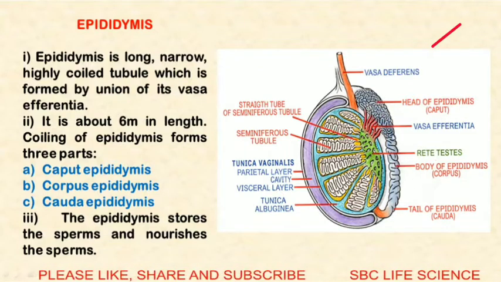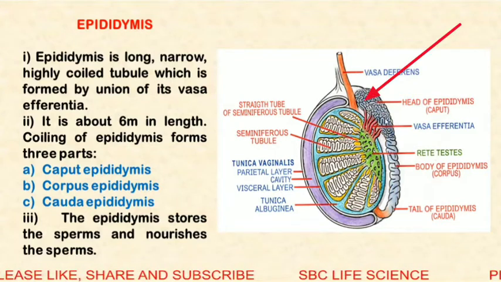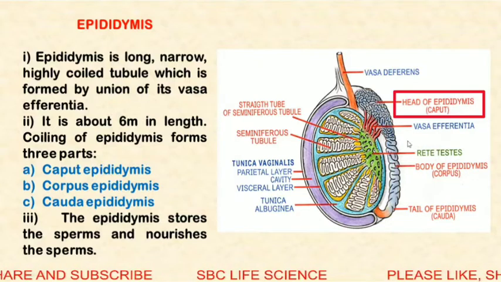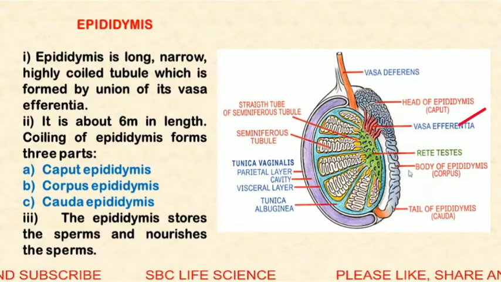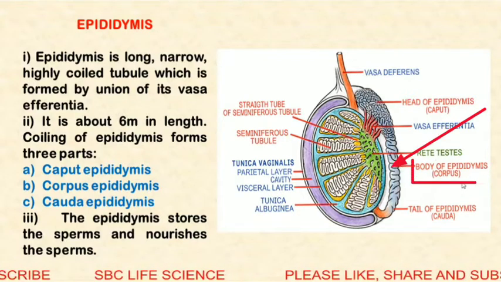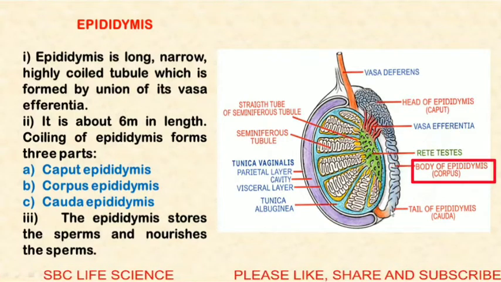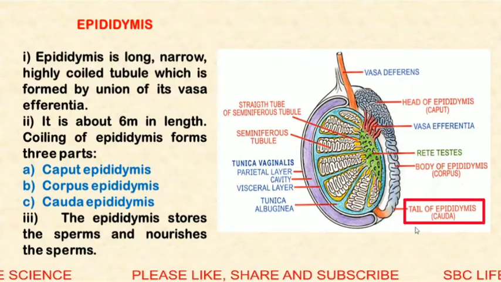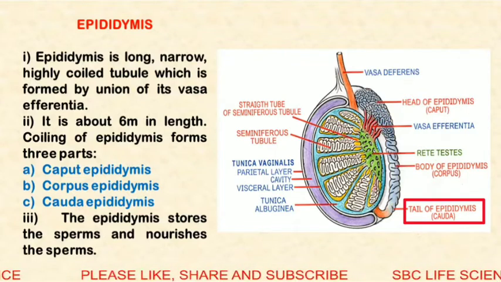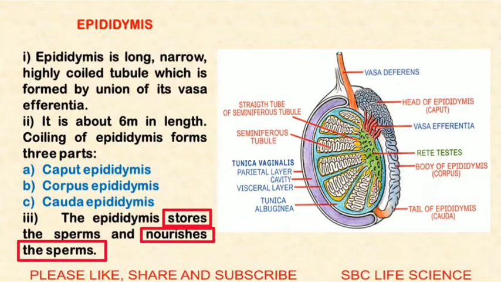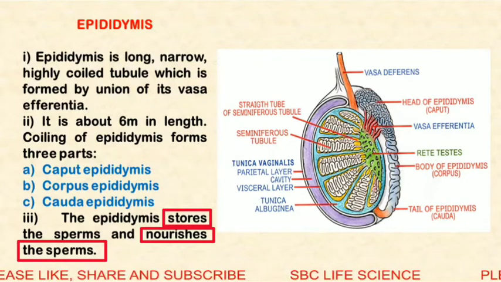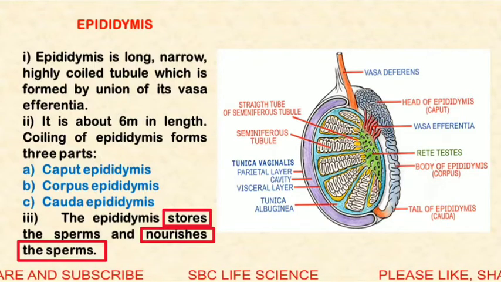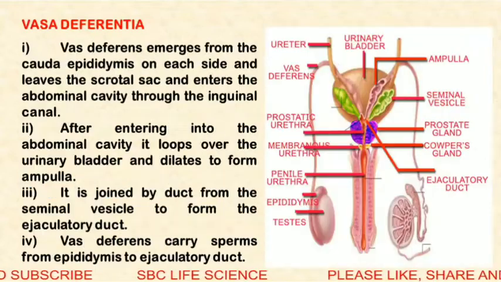The first part, which is somewhat bigger in size, is known as the head of the epididymis or caput epididymis. The intermediate part is called the body of the epididymis or corpus epididymis. The tail of the epididymis is called the cauda epididymis. The function of the epididymis is to store and nourish the sperms. So sperms are stored here for some time, and their further maturation and development takes place inside the epididymis.